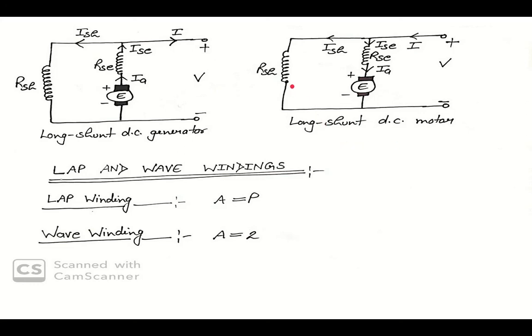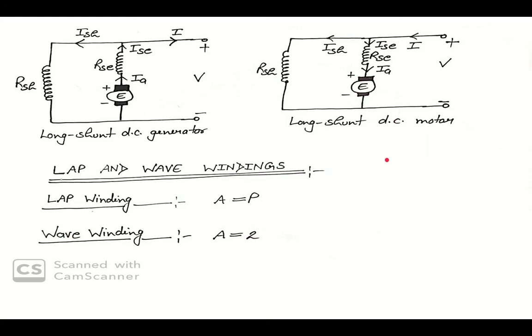The connection will be the same in the case of a long shunt DC motor. The definition will be the same: the shunt field winding is connected in parallel with both the series winding and the armature, so that is known as a long shunt DC motor. The field winding is represented by RSH, the series winding is represented by RSE, and the armature current is represented by IA. But the direction of current will be reversed in the case of a DC motor. So these are the types of DC motors.